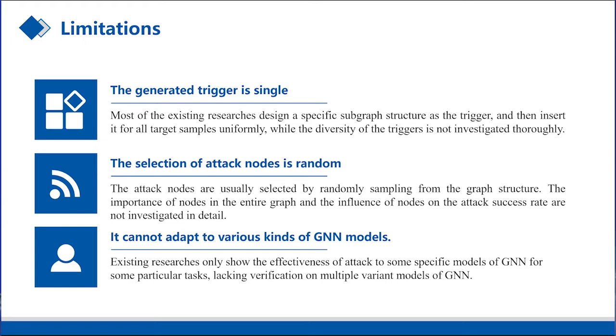The attack nodes are usually selected by randomly sampling from the graph structure. The importance of nodes in the entire graph and the influence of nodes on the attack success rate are not investigated in detail. The backdoor attack method cannot adapt to various kinds of GNN models. Existing researchers only verify the effectiveness of the attack on some specific GNN models for particular tasks, lacking verification on multiple variant models of GNN.